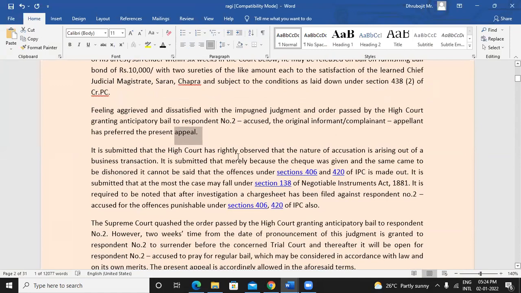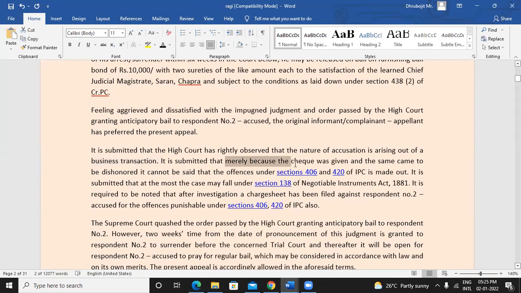It is submitted that the High Court has rightly observed that the nature of the accusation is arising out of a business transaction. Even though there were sections of IPC which were also added, like 406, 420 and all that, it mainly is a conflict arising out of a business transaction.